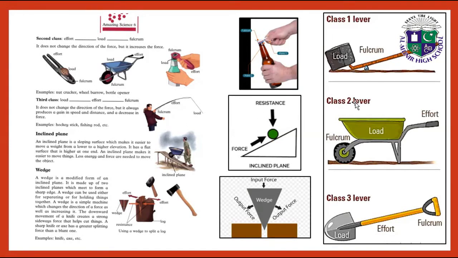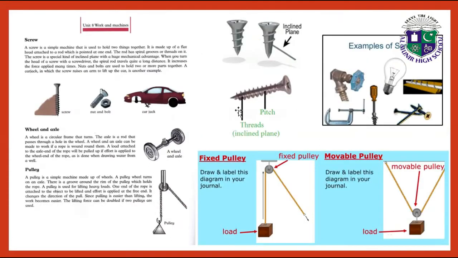Class 1 of lever, class 2 of lever, class 3 of lever. What is screw? A screw is a simple machine that is used to hold two things together. It is made up of a flat head attached to a rod which is pointed at one end. The rod has spiral grooves or threads on it.